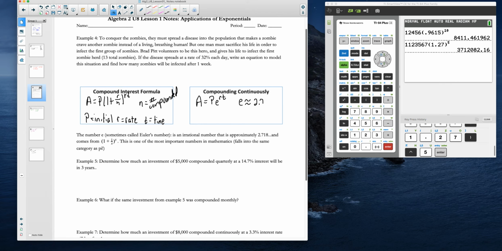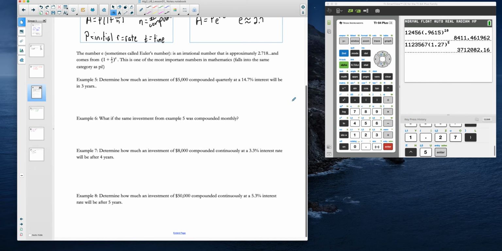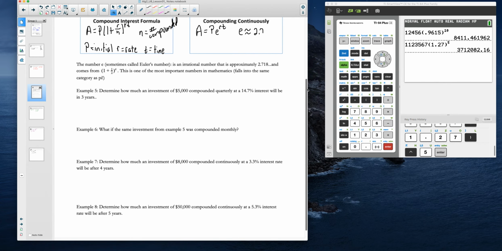So let me show you how this works with example 5. We want to invest $5,000, so that's going to be our initial amount. Let me scroll up just a little bit so I can see that formula. So we know that P is going to be 5,000. So A equals 5,000, open parentheses, 1 plus, and it's compounded quarterly at 14.7%. Compounded quarterly means it's going to happen 4 times per year, so N is 4.